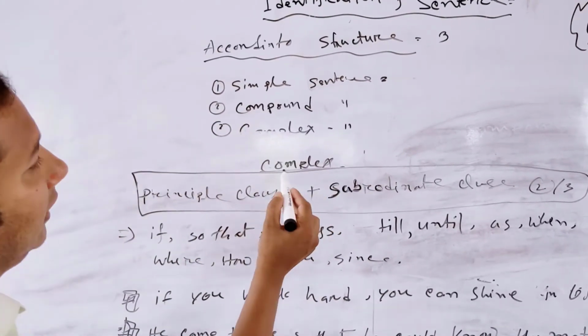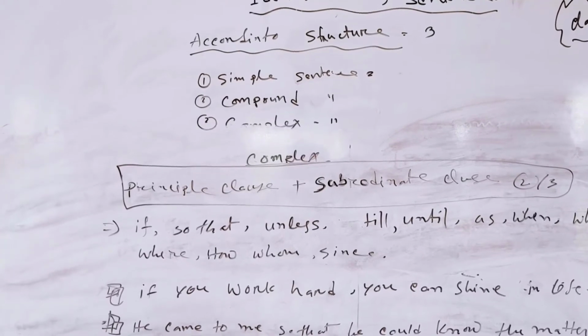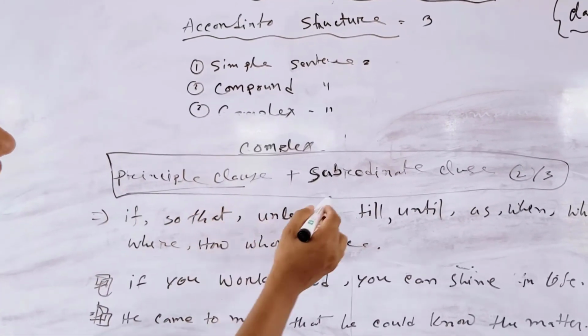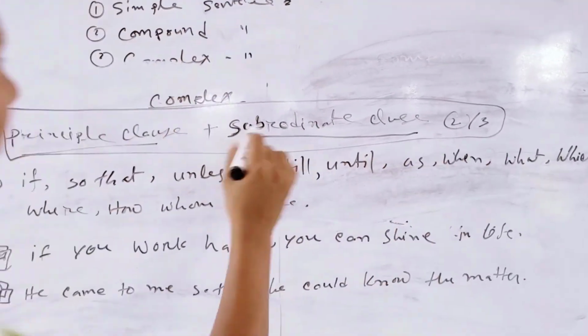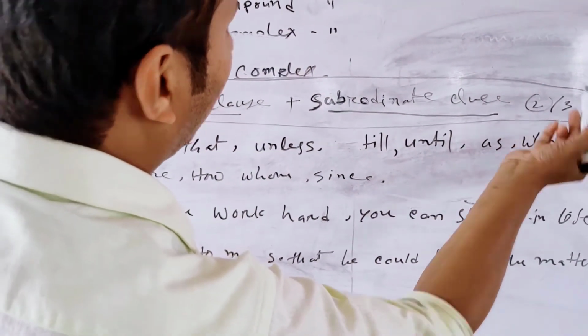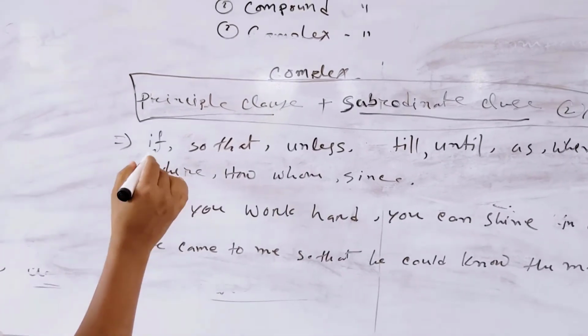Now, complex sentence. What is the structure of a complex sentence? What is the feature of a complex sentence? First of all, a principal clause and a subordinate clause. In a complex sentence there can be one, two or three subordinate clauses.